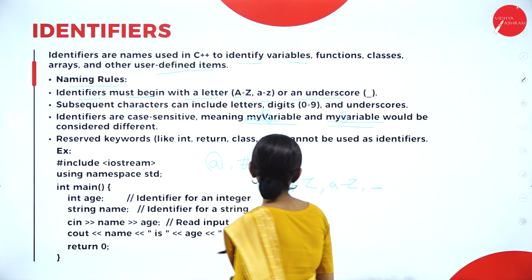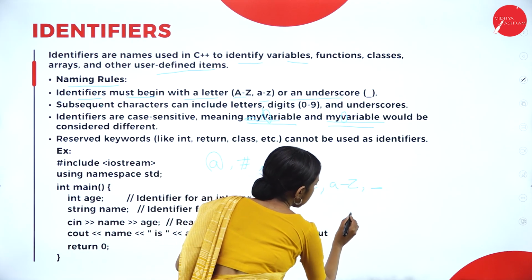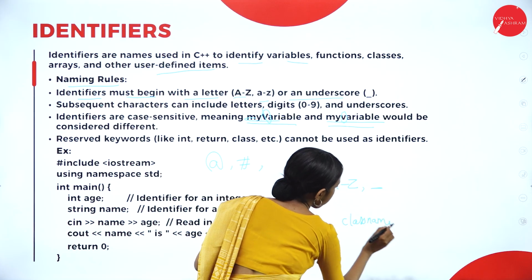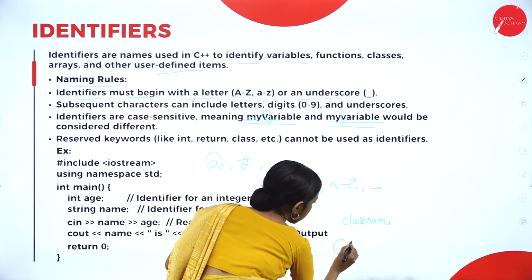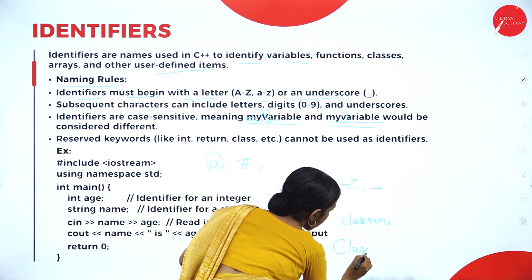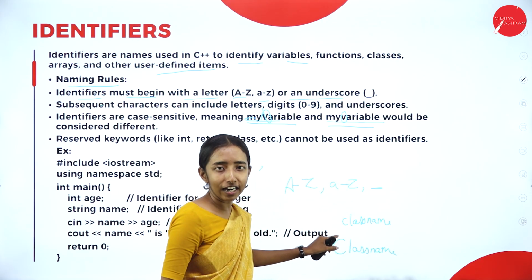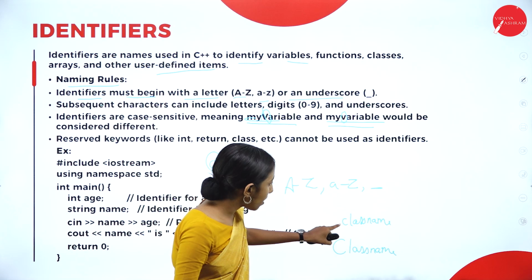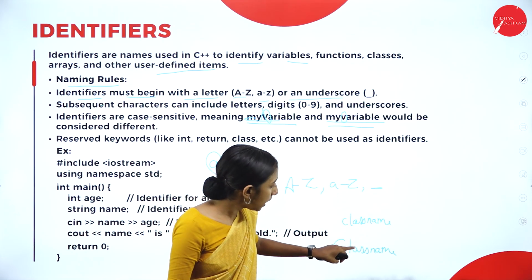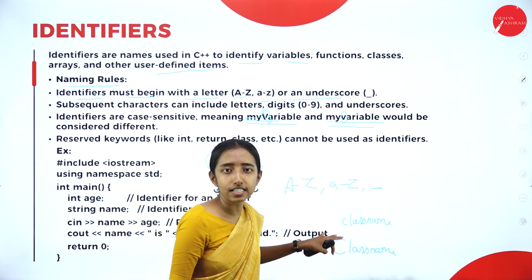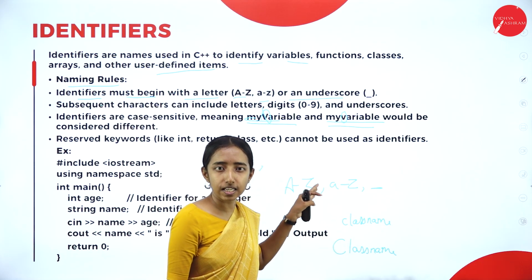Another example is class name. Here, a small class name and a big Class name. These two identifiers are different. In the first, I am using a small letter c, and in the second, a big letter C. So these two identifiers are considered different by the C++ compiler.